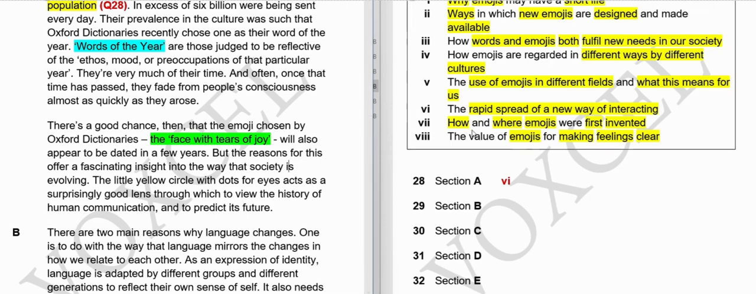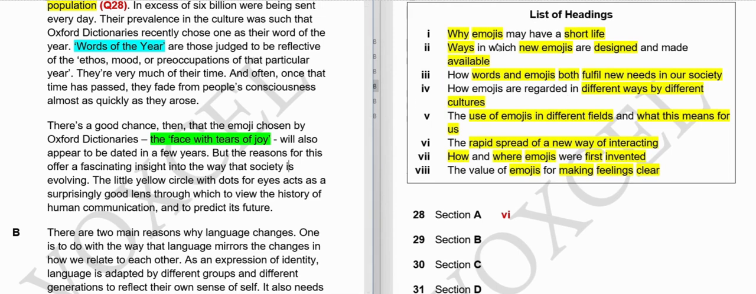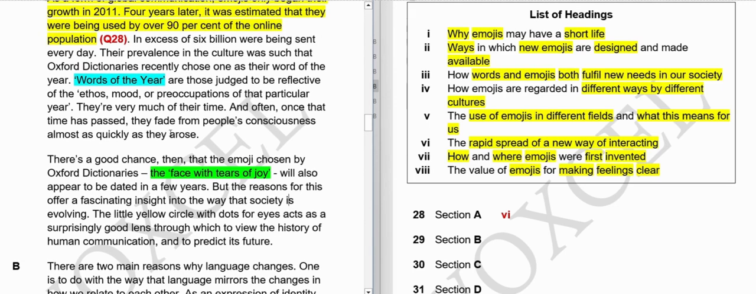Okay, if I talk about other options, why emojis may have a short life, we don't have any explanation why they will have a short life. They just said people forget about them as quickly as they arose. Their popularity made them famous, but why it will be the case, we don't have the answer to why in any of the paragraphs. So it cannot be the answer.